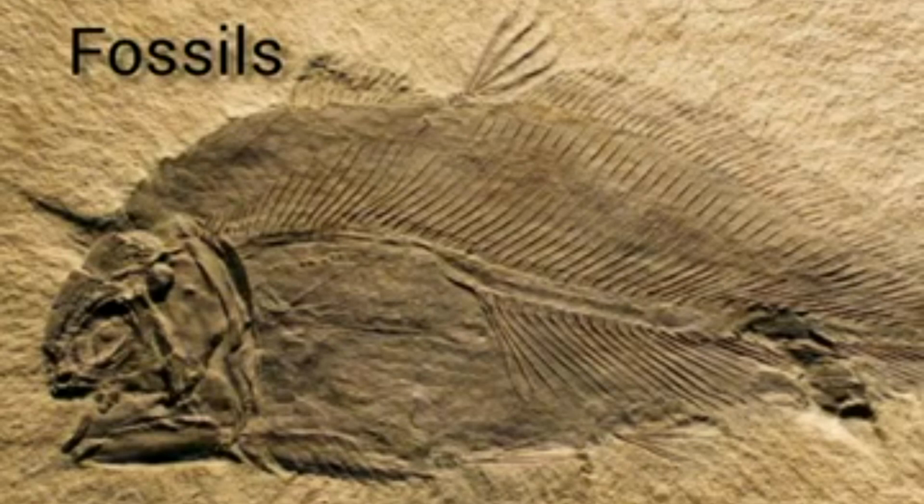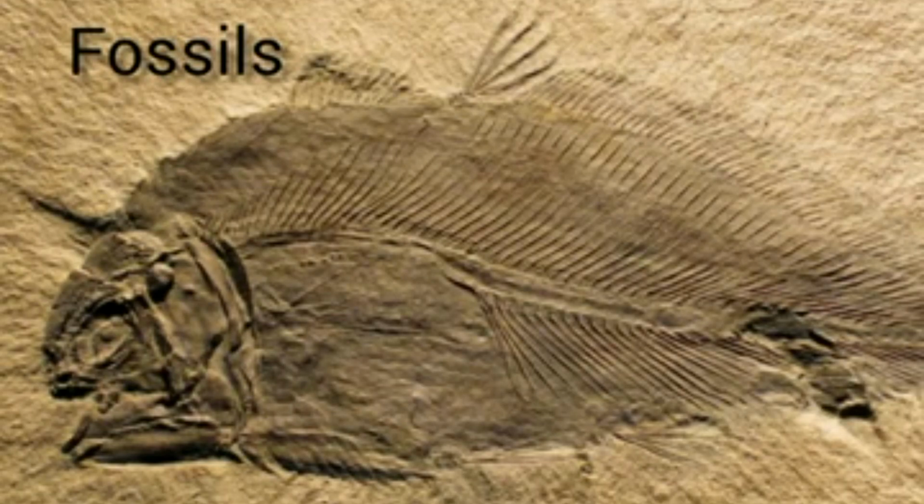Fourth evidence is paleontological evidence. Paleontology means the study of fossils. Fossil means the remains of plants and animals which got buried inside the earth because of some disasters. Those disasters may be flood, earthquake and volcano.